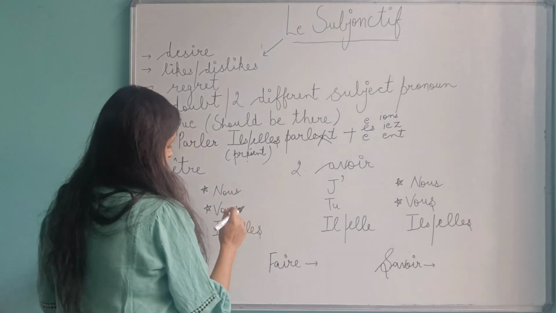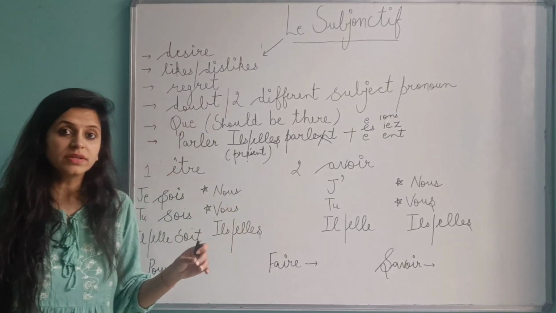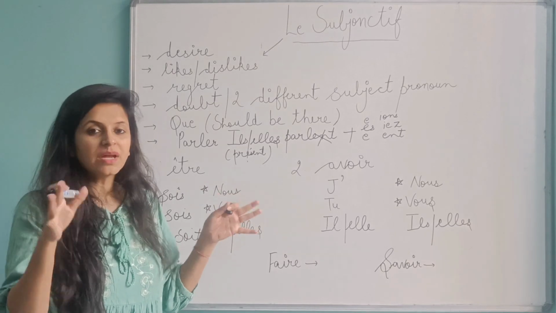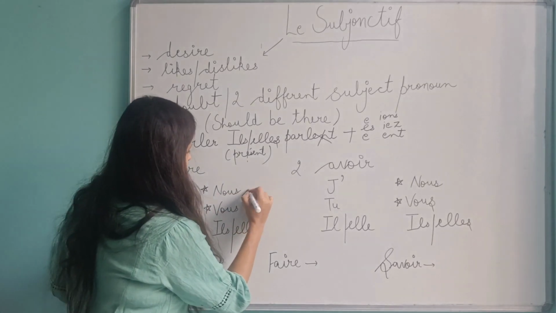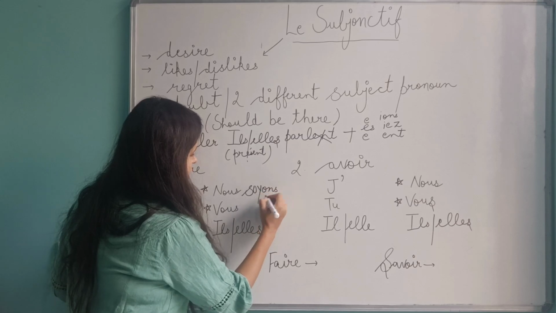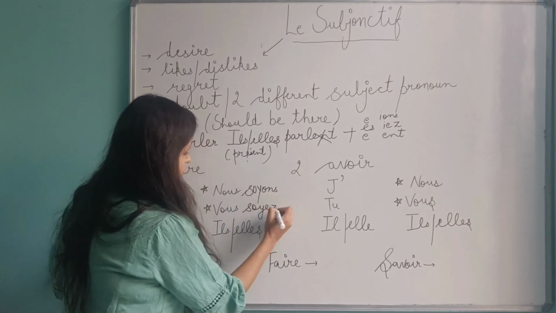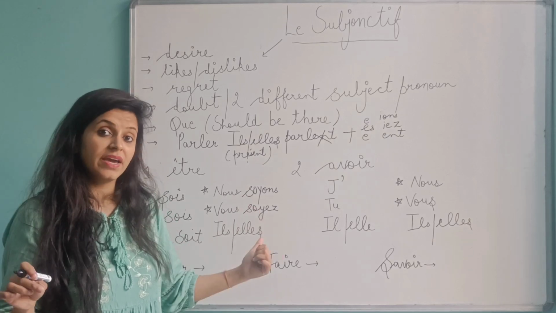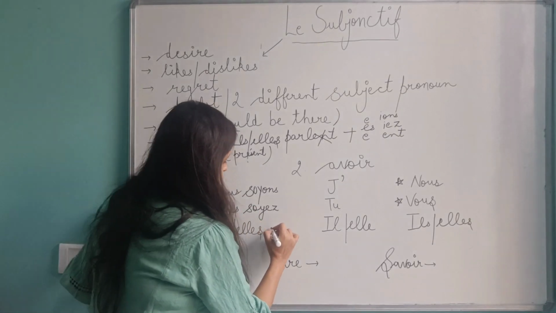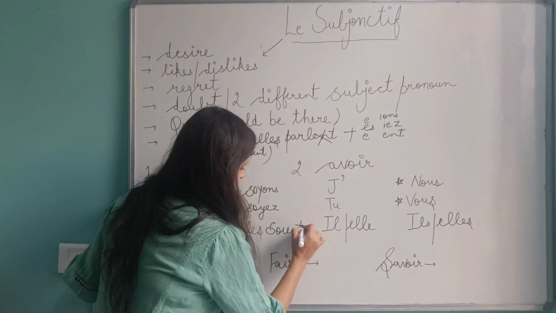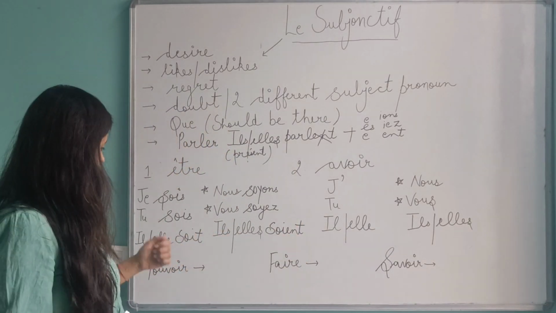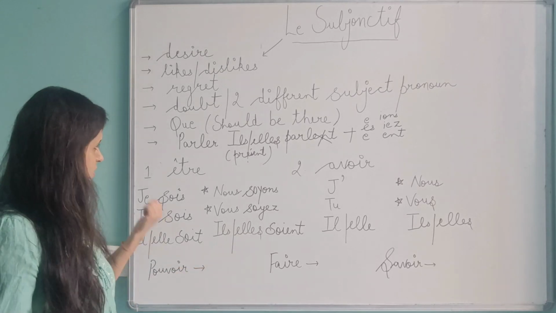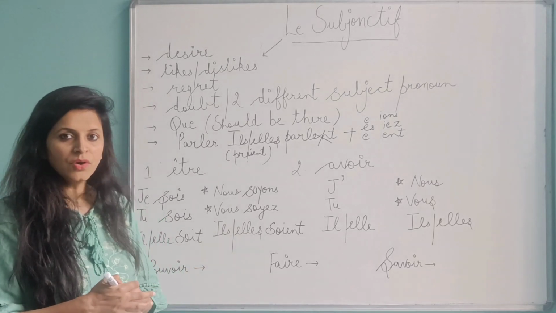Nous and vous, there is something that you need to remember in this tense, the subjunctive. Nous and vous, majority of the time, will almost take a similar pattern, okay? Similar pattern as with nous and vous, it is soyons, soyez. So you can notice that with nous and vous, I have written y. And in all of them, it is s-o-i. Ça va, soit, soyons, soyez, soit. Il faut noter. Okay, note it down.